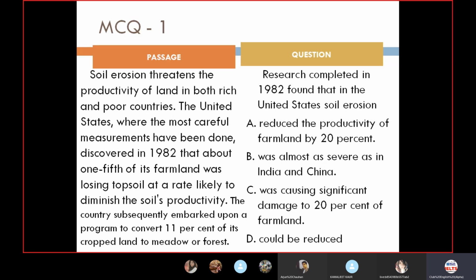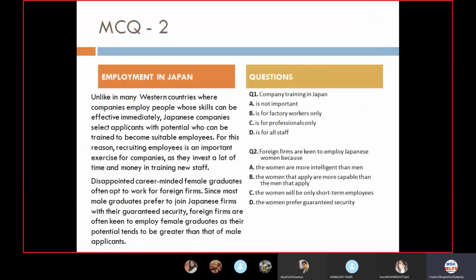So let's move on to the next thing. Let's see what is there. First of all, we'll be seeing the answer. So the answer is C, as you can see on the top right hand corner. Let's move further. So now this is MCQ 2.